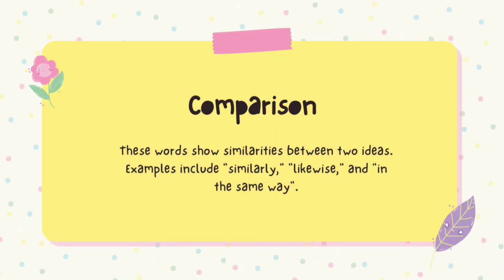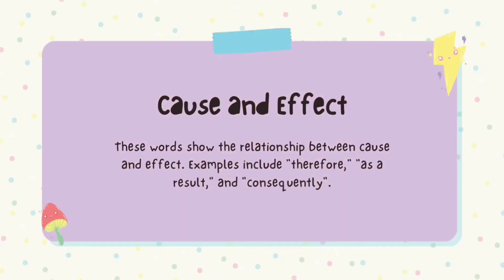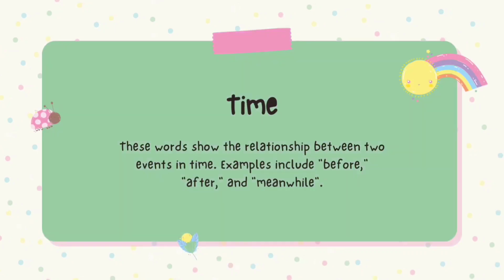Comparison: these words show similarities between two ideas. Examples include similarly, likewise, and in the same way. The next one is cause and effect. These words show the relationship between cause and effect. Examples include therefore, as a result, and consequently.